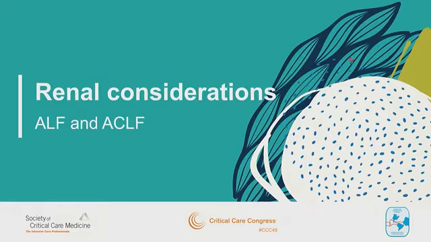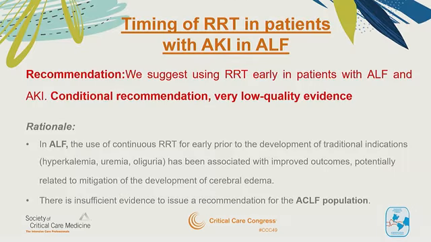So we'll start with renal considerations, and I just want to highlight that there are some subtle differences between acute liver failure, which is a necroinflammatory process, and acute-on-chronic liver failure, which is our cirrhotic, fibrotic, portal hypertensive patient. And you may see a couple of subtle references specifically talking about ALF versus ACLF. So the first recommendation is the timing of renal replacement therapy in patients with AKI. This is acute liver failure only, and this was a suggestion. We suggest using renal replacement therapy early in patients with acute liver failure and acute kidney injury. This was a conditional recommendation with a very low quality of evidence.